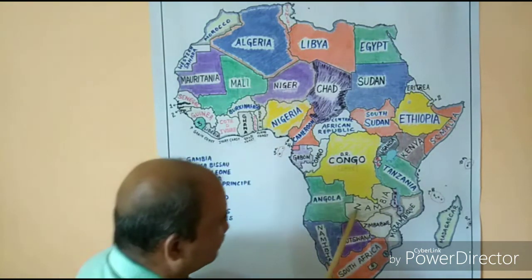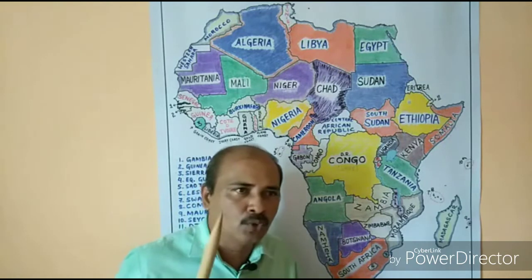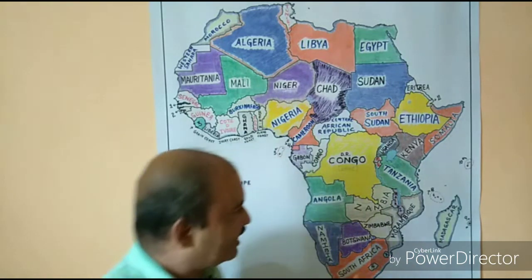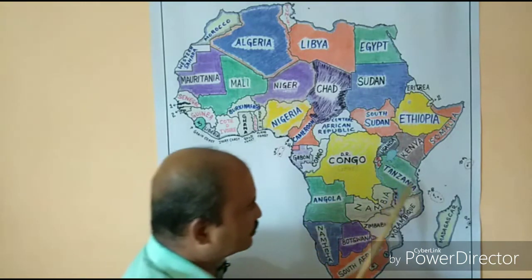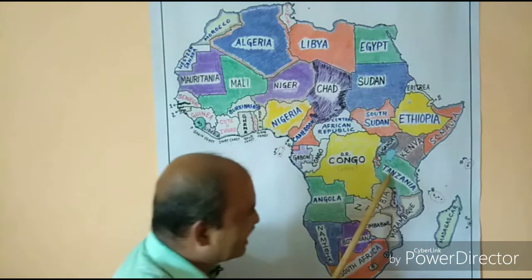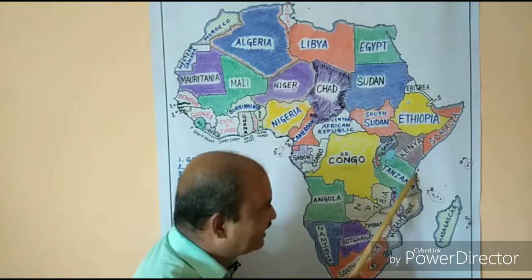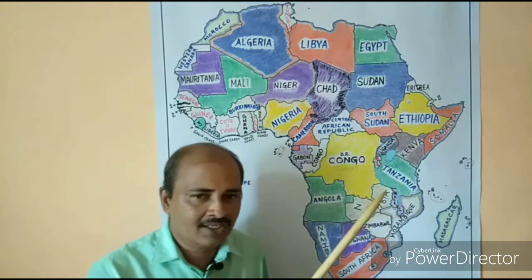The same way the copper country Zambia, because much copper ore is found here. So that's why copper country. The same way island of cloves. Near to Tanzania we have Zanzibar. Clear now? You should know that Tanganyika and these Zanzibar islands together merged, and today we refer to them